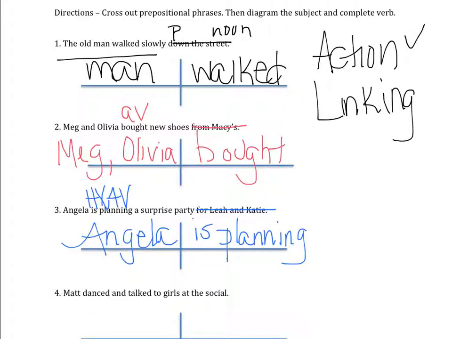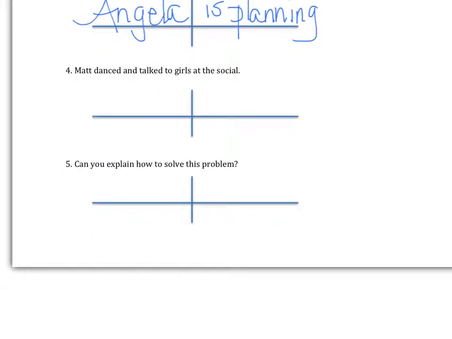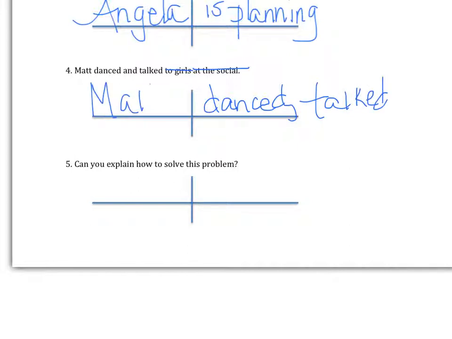If we look at the next one, Matt danced and talked to girls at the social. At the social and to girls are both prepositional phrases. That leaves us with our verbs, two action verbs, danced, talked. Who danced and talked? Matt did. He's our subject.